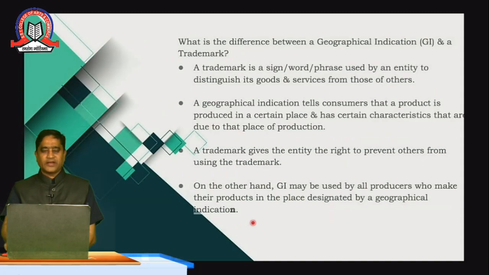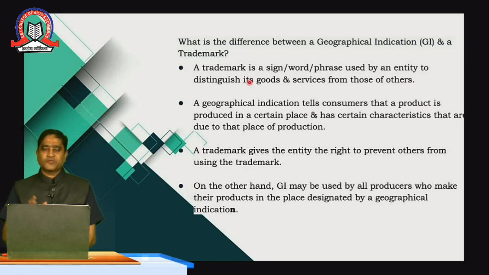Now coming to the next part: what is the main difference between a geographical indication and a trademark? A trademark is a sign, word or phrase which is used to distinguish its goods or services from others. For example, we have in trademarks the slogan "Life is good", the Tata slogan, or any of the other slogans, which would go for a trademark.